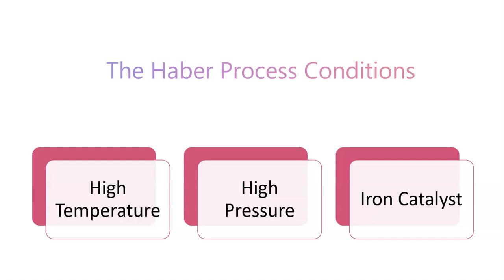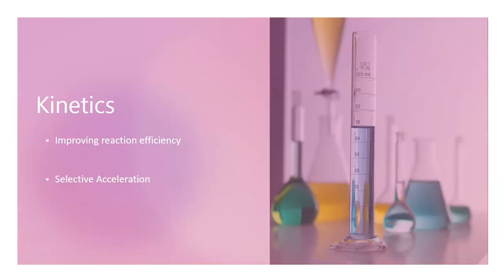This means that more molecules have sufficient energy to react at a given temperature, thus increasing the rate of reaction. The kinetics of the Haber process is influenced by temperature and the presence of a catalyst. Both of these factors play a role in determining the efficiency and yield of ammonia synthesis from nitrogen and hydrogen gases. Improving reaction efficiency is done by lowering the activation energy.